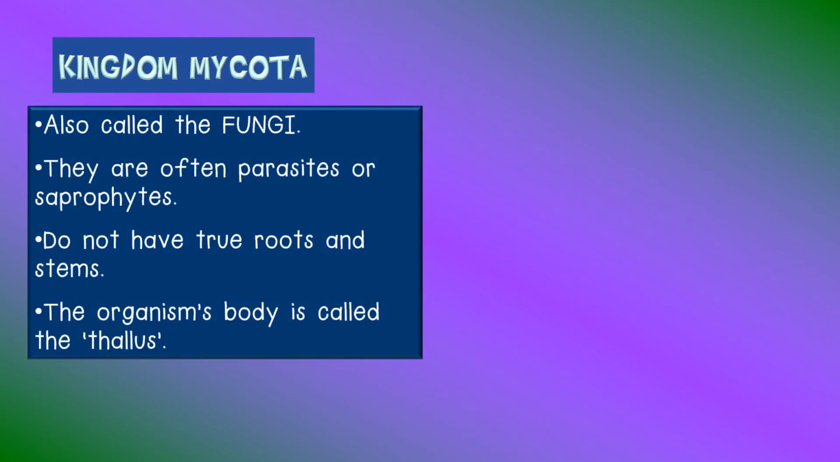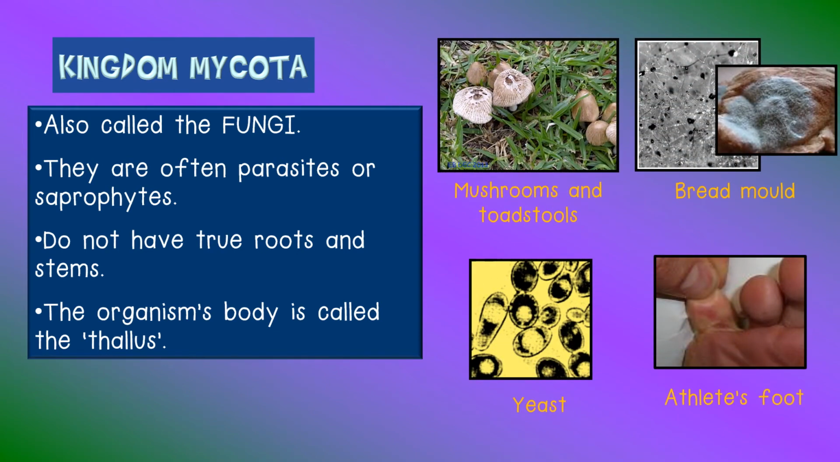Kingdom Mycota. The mycota are also known as the fungi. There are many different kinds of mycota. Mushrooms, toadstools, bread mold, yeast and athlete's foot are all part of kingdom Mycota. Some characteristics of mycota are, they are often parasites or saprophytes. They do not have true roots and stems. And the body of micro-organisms is called the thallus.